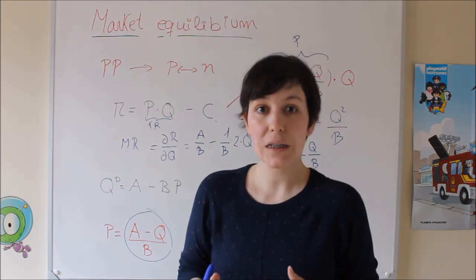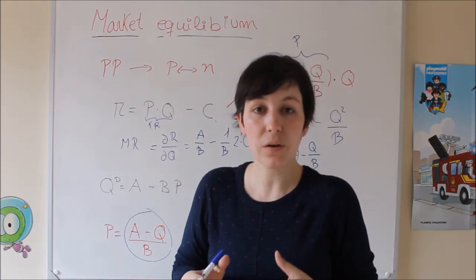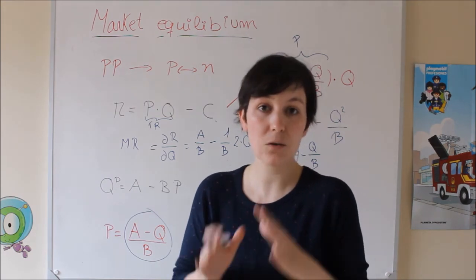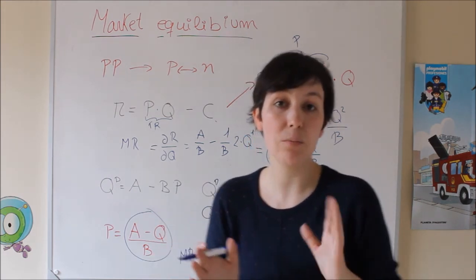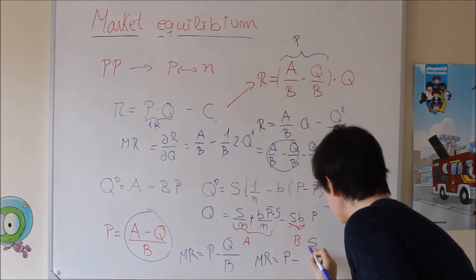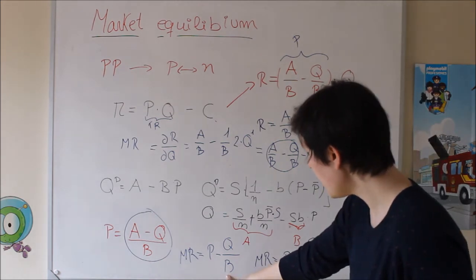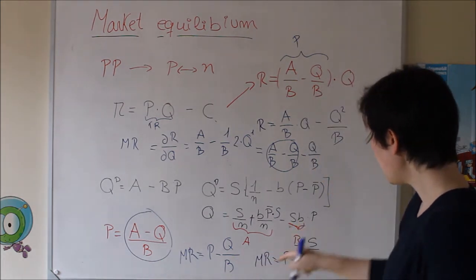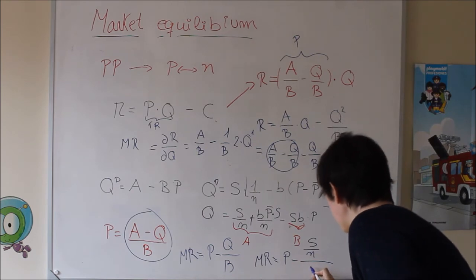The total quantity that each company is going to face as demand is going to be X, which is the size of the market, divided by N, the number of firms. So this is going to be X divided by N, all of it divided by P, and we know that P in our case is S over B.